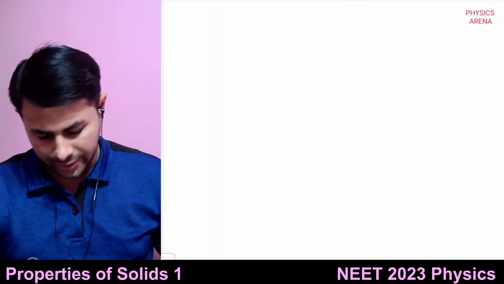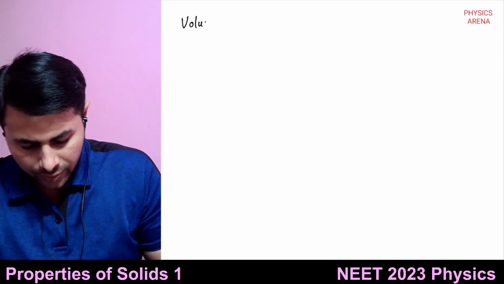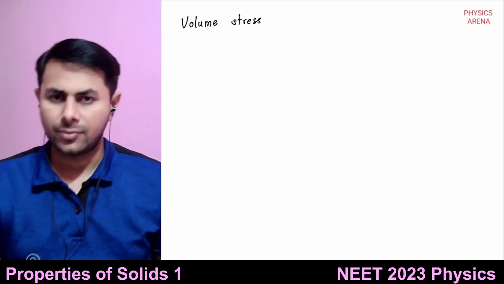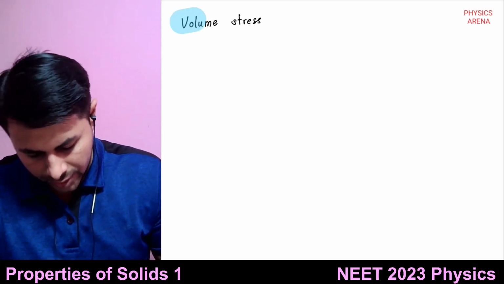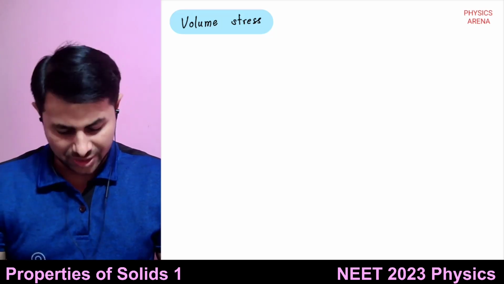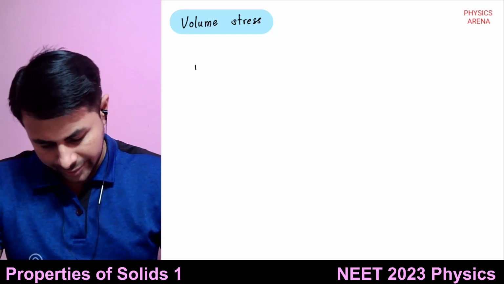Then next is volume stress. Suppose we have some liquid, some fluid actually, so let me draw it.